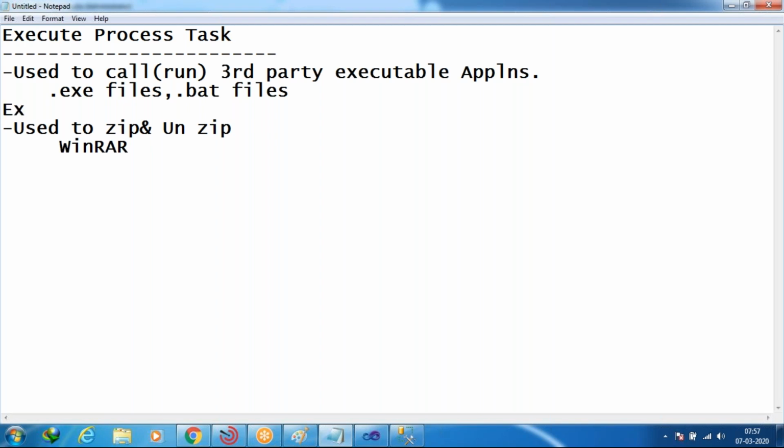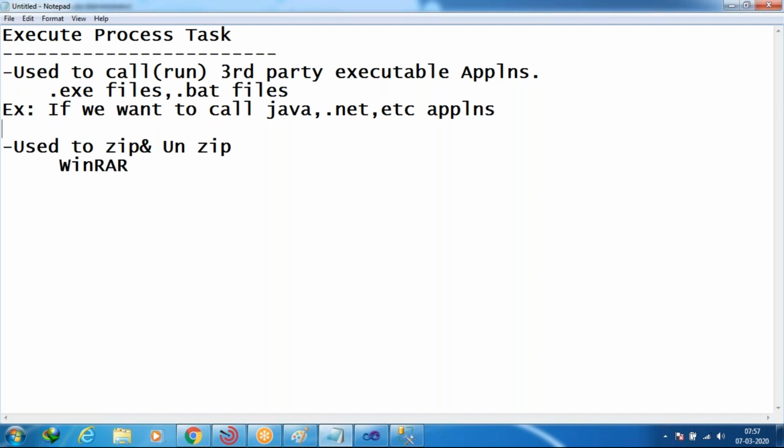For example, if we want to call Java, .NET, or etc. applications, we have to use what? Execute process task. So compulsorily we have to use execute process task.